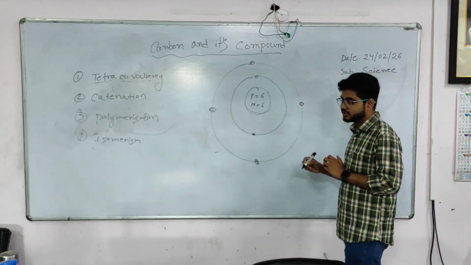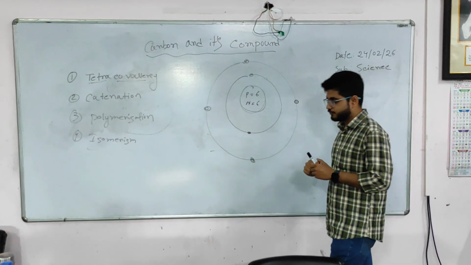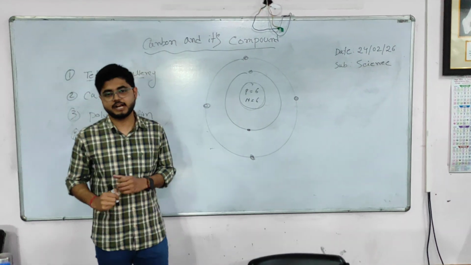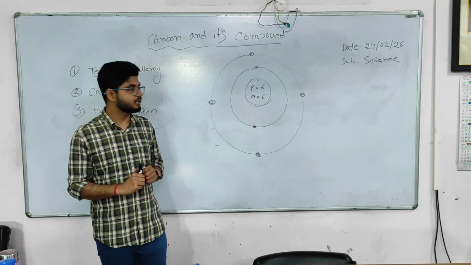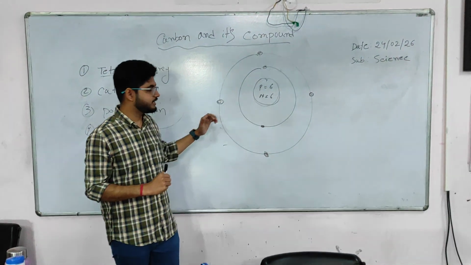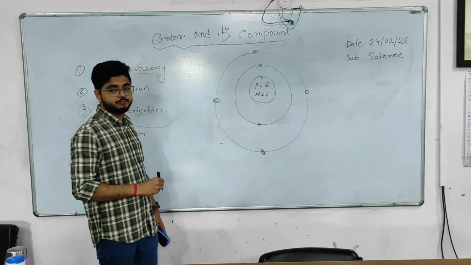Why? Because electron donating is an energy spending process. For donating all 4 electrons, carbon needs very high energy. So that's why carbon cannot donate the 4 electrons. So can carbon accept 4 electrons?